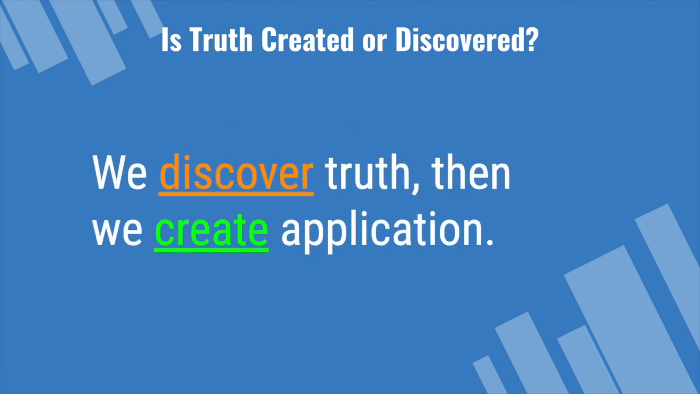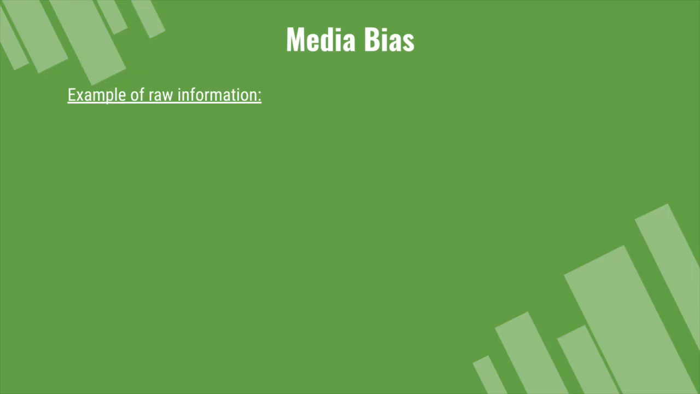In the end, remember this. We discover truth, then create applications. We can get into some complicated question and answer, but it's all going to point back to discovering truth and creating applications. Media bias. Here's an example of some raw information.